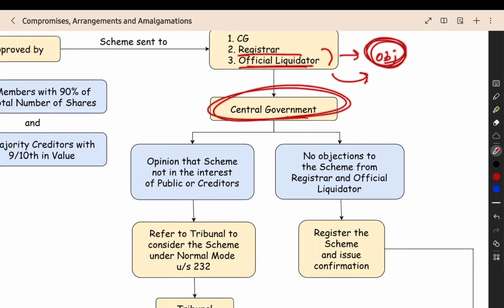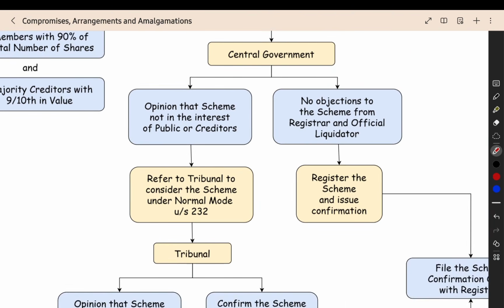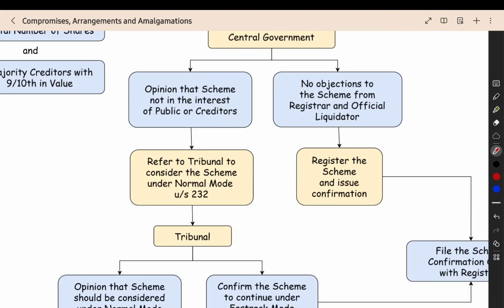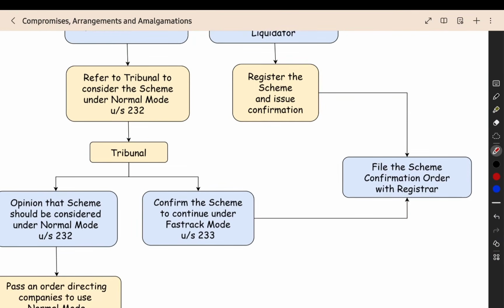The central government will see if the registrar or official liquidator is not having any objection, and then the central government also thinks that the scheme is proper. Then they will register the scheme. They will issue the confirmation. After that, you will file the scheme confirmation order with the registrar.